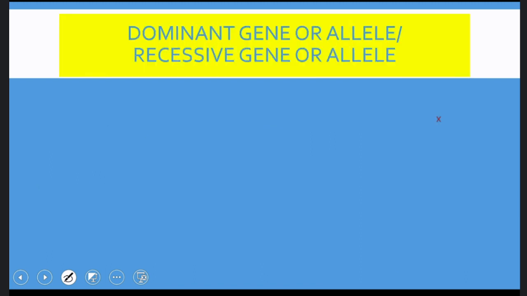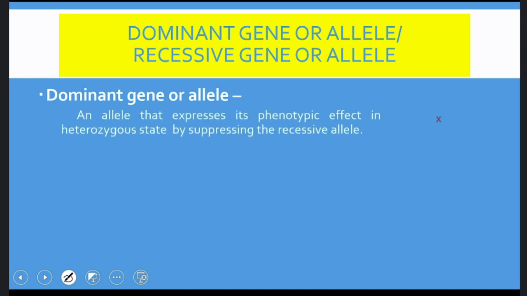Next, coming to the dominant gene and recessive gene. We can call them dominant allele and recessive allele. Why? Because we are speaking with respect to a diploid individual. An allele that expresses its phenotypic effect in a heterozygous state by suppressing the counterpart, that is the recessive allele, is called a dominant gene.